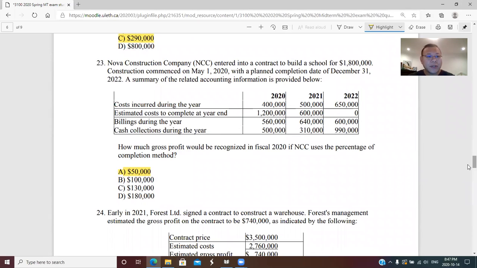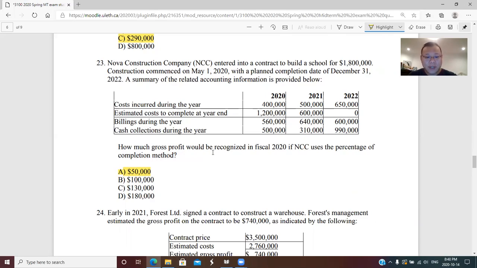Question 3. Nova Construction Company entered into a contract to build a school for $1.8 million. Construction commenced on May 1st, 2020, with a planned completion of December 31st, 2022. The summary of the related accounting information is provided below. How much gross profit would be recognized in fiscal 2020 if the company used the percentage of completion method? They're asking about 2020.